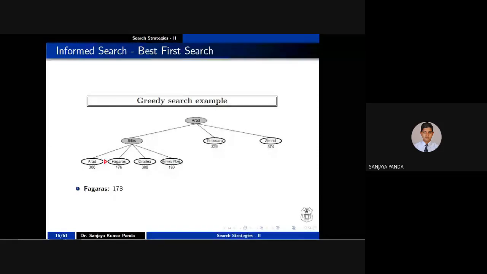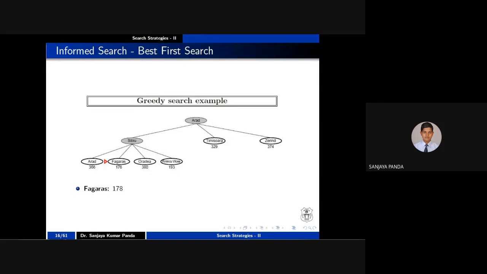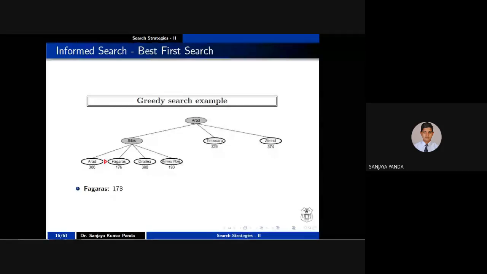Some quantity, in some cost unit, it is 20. Whenever I am reaching Nagpur, I am calculating from Nagpur to New Delhi. I am skipping the cost from Hyderabad to Nagpur. I am calculating from Nagpur to Delhi. Let's say the cost is 15. Next, I am moving from Nagpur to Bhopal. Once I am reaching Bhopal, the cost from Bhopal to New Delhi is, let's say, 10. So I am skipping the cost from Hyderabad to Nagpur and Nagpur to Bhopal. These costs we are not calculating. We are calculating from our current state to the final state in order to take a decision.